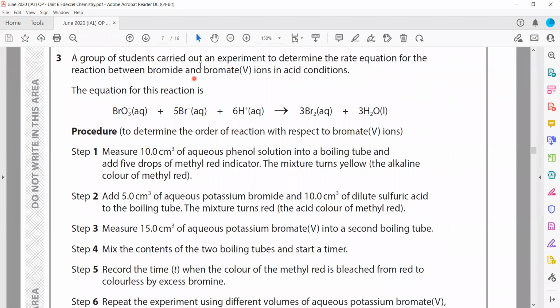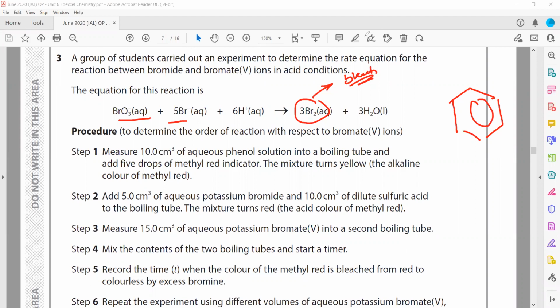Basically, why are we using phenol here? When bromate(V) ion reacts with bromide ion, it produces bromine. And in the test tube, phenol is not the main reactant. How are we identifying this? Because what is the tendency of bromine? Bromine has a tendency to bleach the indicator. Group 7 elements, or halogens, have a characteristic to remove the color from the indicator.